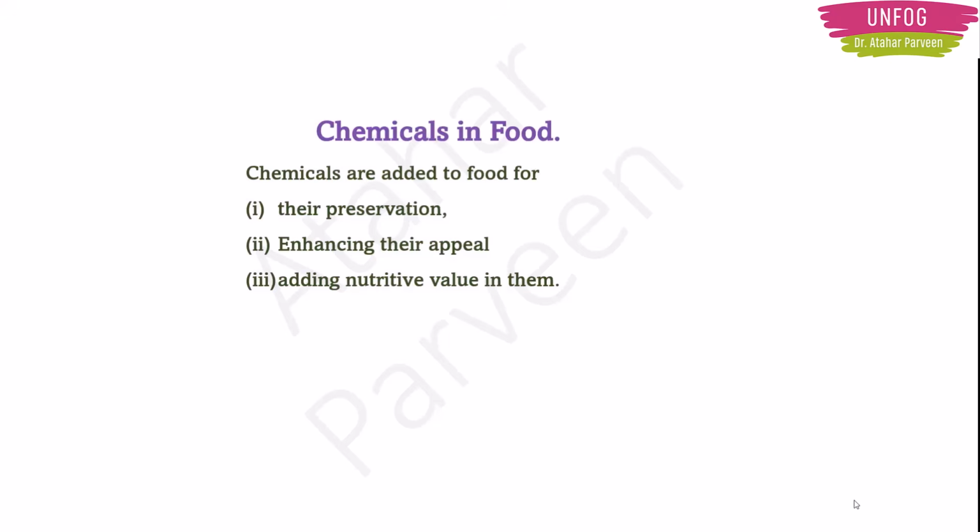Third point is adding nutrition value. Maybe they will add some minerals. It is very few times this happens. They will add some minerals and some vitamins in it. For example, you can take milk, Horlicks and Boost. They say that they have added some nutrition value in it, right? So they are also basically chemicals. So these are the three reasons why we use chemicals in our food.